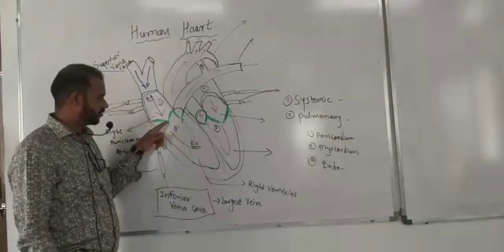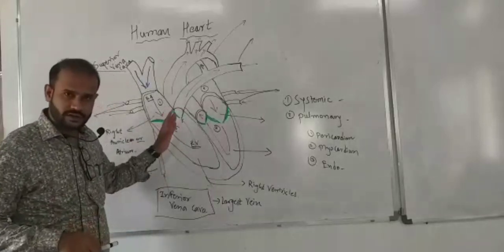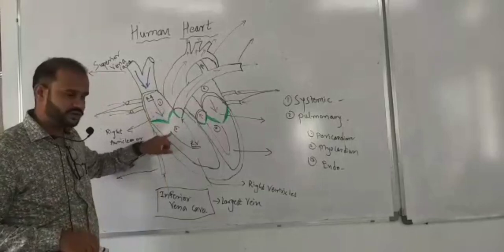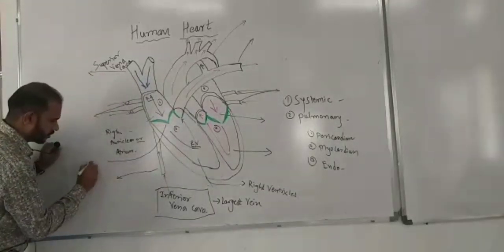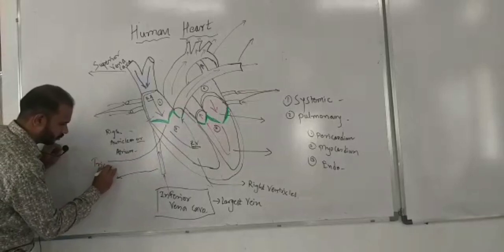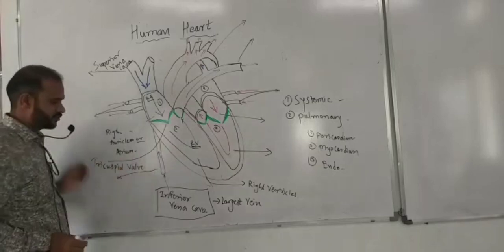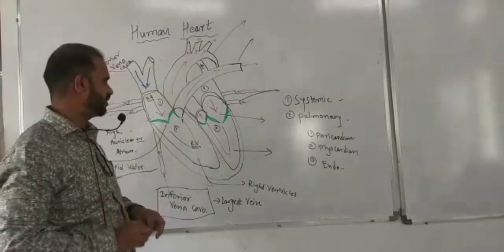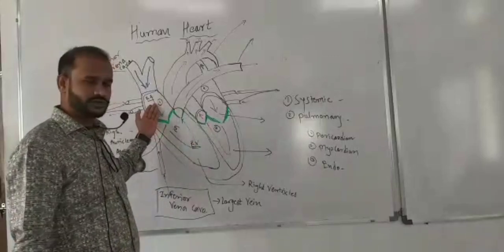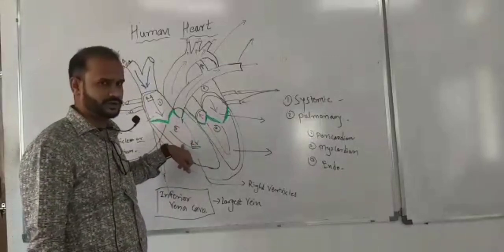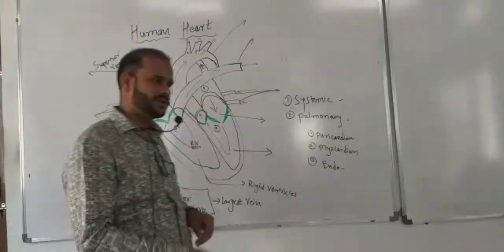Then there is one wall present between the right ventricle and right atrium. That wall is known as the tricuspid valve. The tricuspid valve is present between the right atrium and right ventricle. So now deoxygenated blood is in the right ventricle. This is the second stop. From the right ventricle, where does it go?